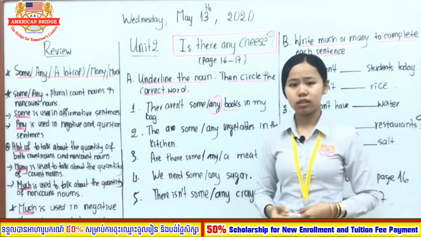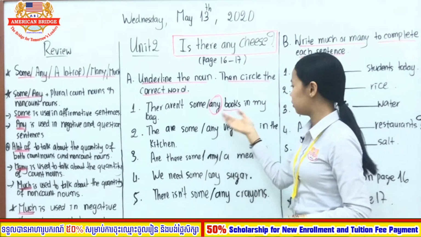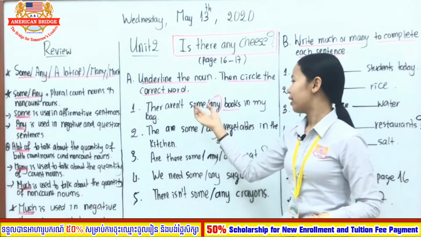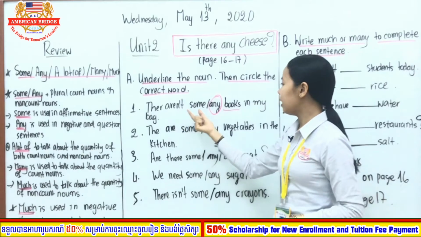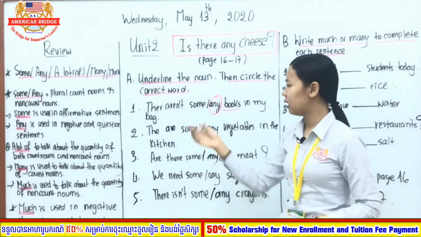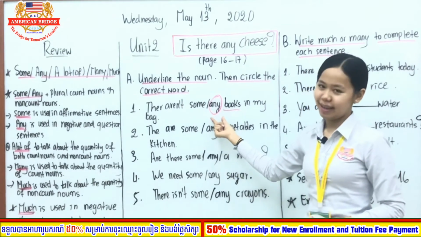You may ask, teacher, why can't we use some? You can also use some with a plural count noun, but some is used only in the positive form. If you say "There are some books in my bag," you can use some, but here it is in the negative form, so we use any.